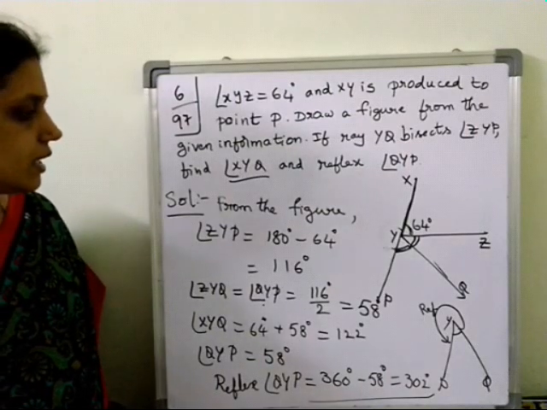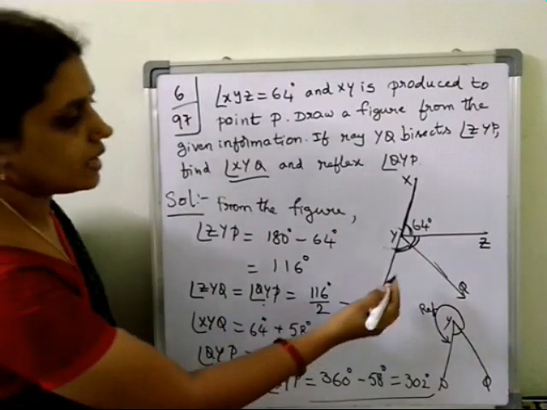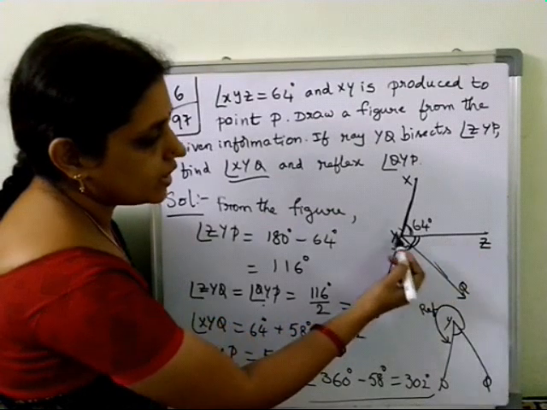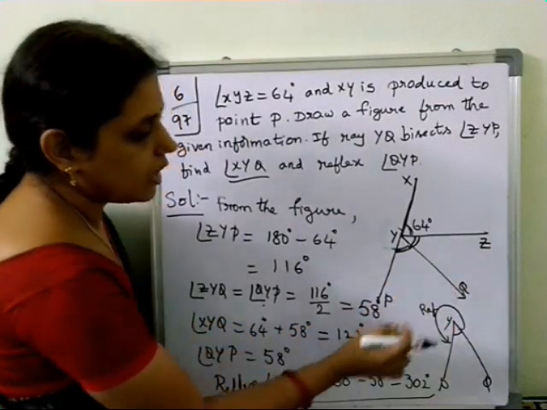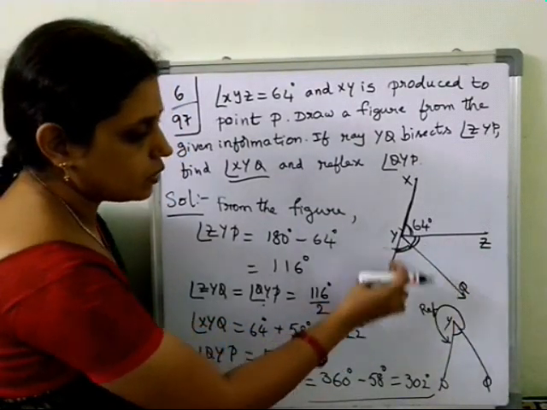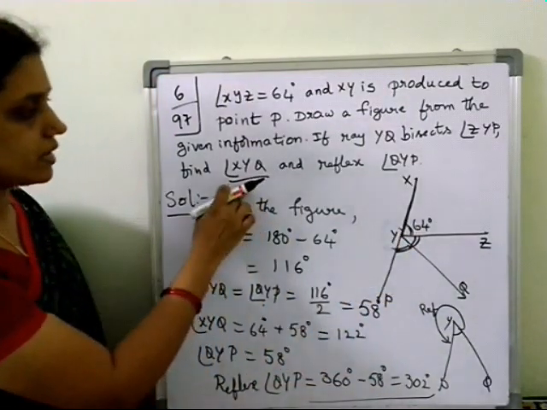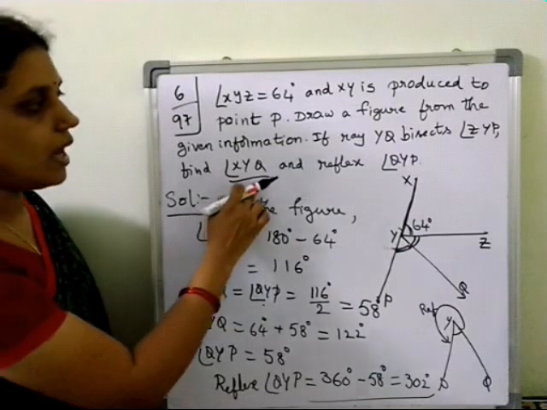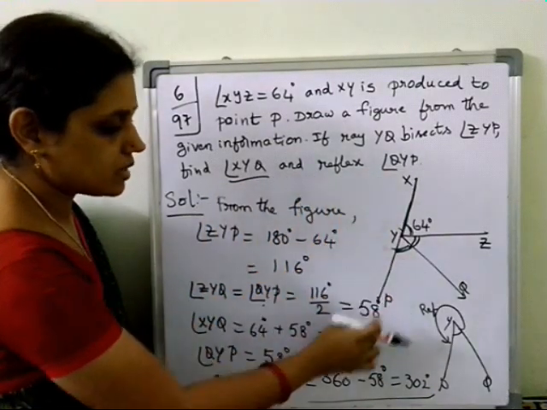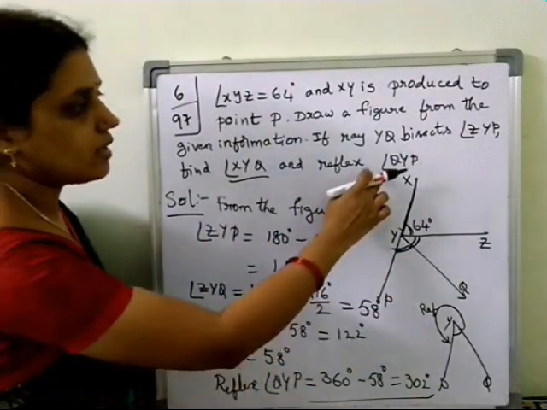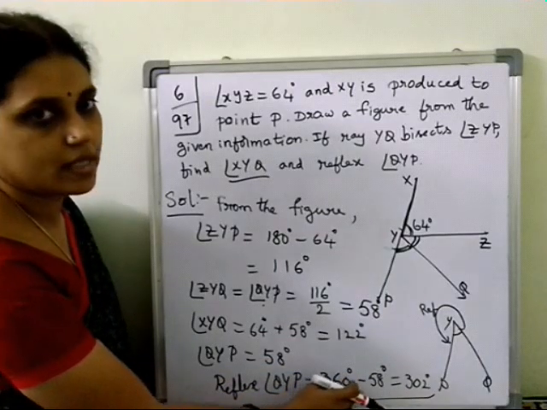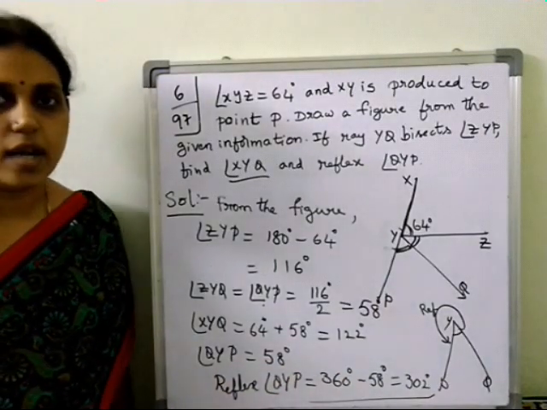Once again, see here. First we calculated angle ZYQ, which is the same as angle QYP. After that we added these two, then we got the first one, angle XYQ. And then reflex angle QYP: angle QYP is also 58, so reflex means 360 minus that, you have to find out. Understood, children?